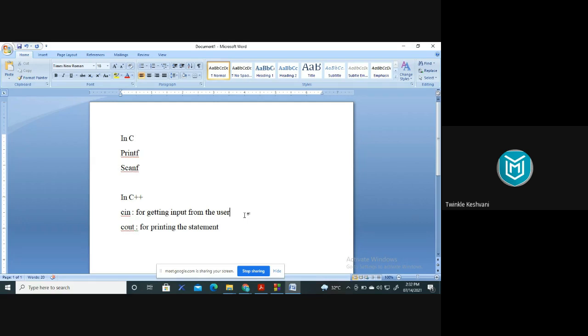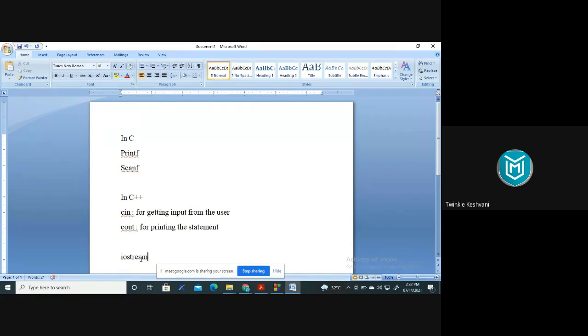Now, which library will these functions be in? So this input output stream is there in one library, that is iostream. I stands for input, O stands for output, and input output stream. So before starting any program, we need to include the header file which contains the libraries for performing these specific operations, right?